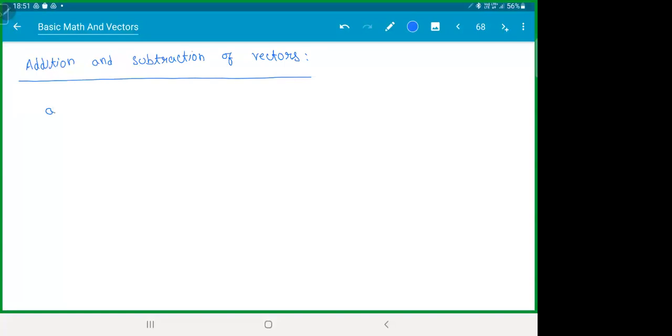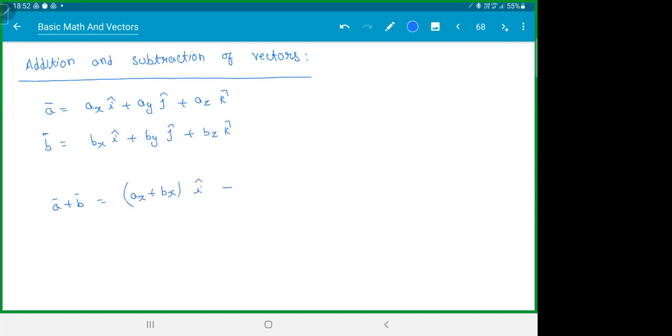Idea is pretty basic. If you have two vectors, a bar, which is ax i cap plus ay j cap plus az k cap, and if you have another vector b bar, which is bx i cap plus by j cap plus bz k cap. So if you want to add the vectors a plus b, you just add the i components together. You add the y components together. You add z components together. If you want to subtract them, then subtract them everything. You're getting it?